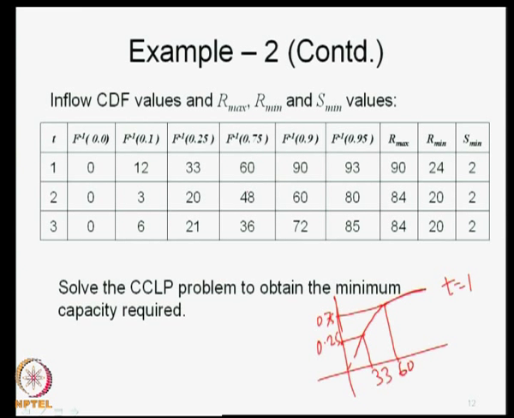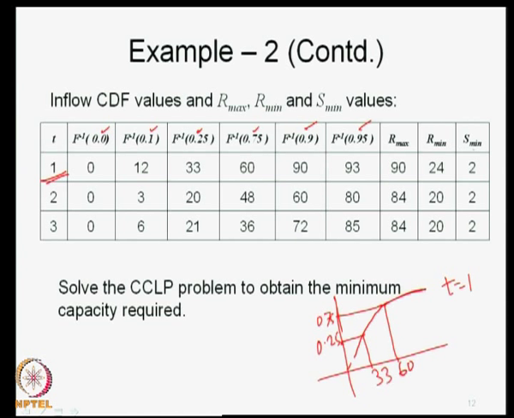So, this indicates for any time period t. I am writing it for time period t is equal to 1. These values are given now, which means the CDF values associated with probabilities of 0.75, 0.25, 0.10, etc., 0.9, 0.95 and so on are given.